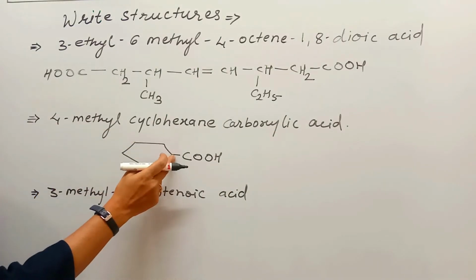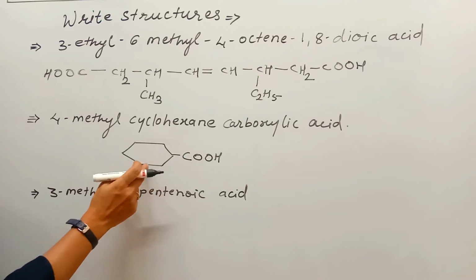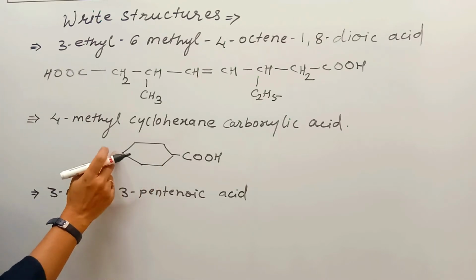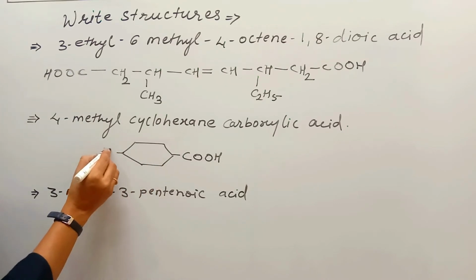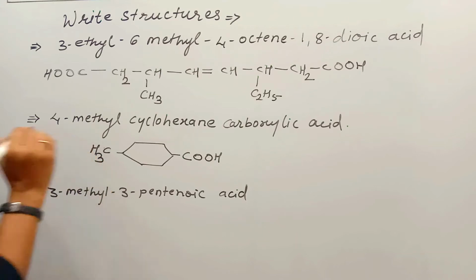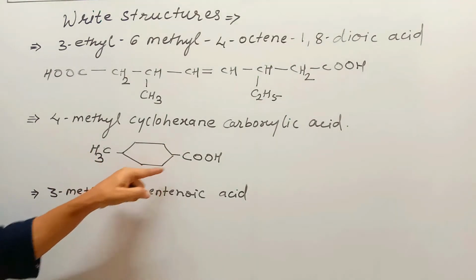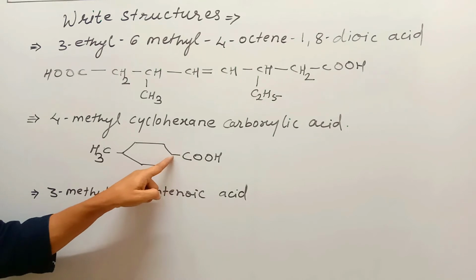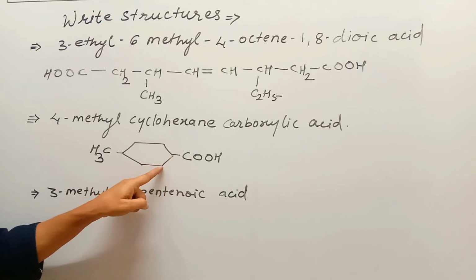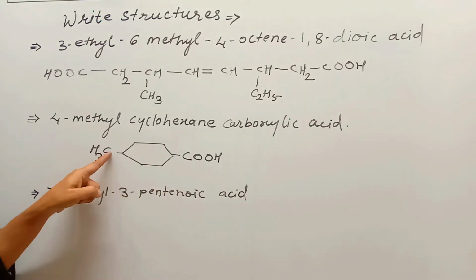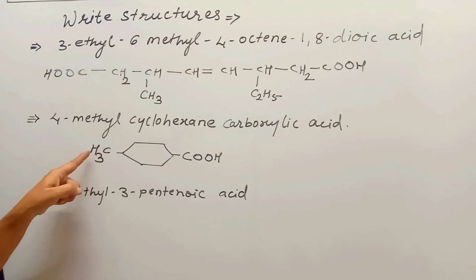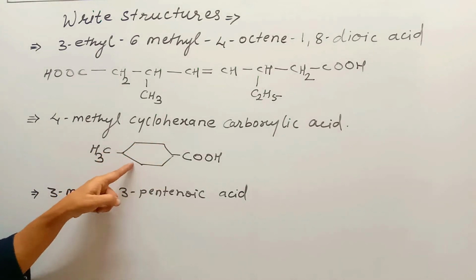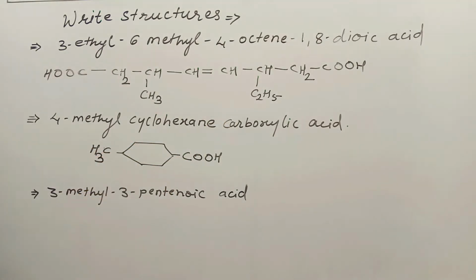So this is your first carbon, second, third and fourth. So here CH3. See, in a cyclic compound, here the COOH group is attached. So this carbon is first, this is second, this is third and this is fourth. Hence it is 4-methyl cyclohexane carboxylic acid.